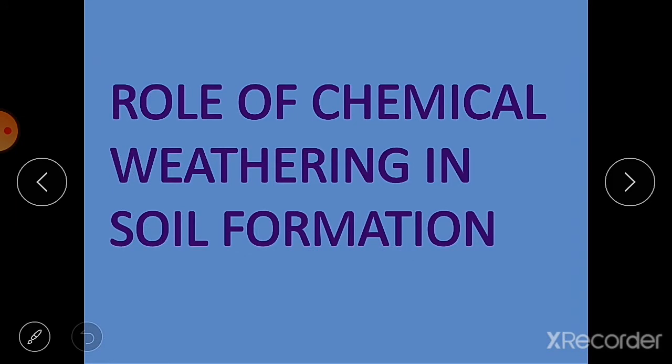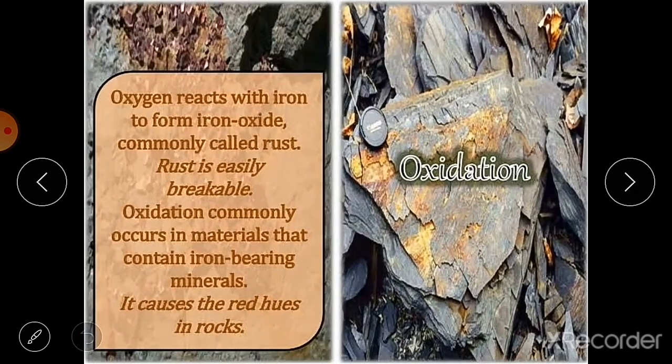Then next we have the role of chemical weathering in soil formation. Here you can see rocks contain many minerals, we know that. In the presence of moisture and oxygen, these minerals get oxidized. We know that oxygen reacts with iron to form iron oxide, commonly called rust. Rusting is there, and rust is easily breakable. Oxidation occurs in materials that contain iron-bearing minerals, and it causes the red hues in the rocks.